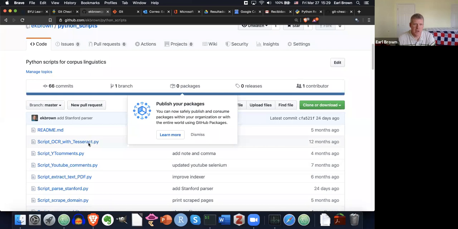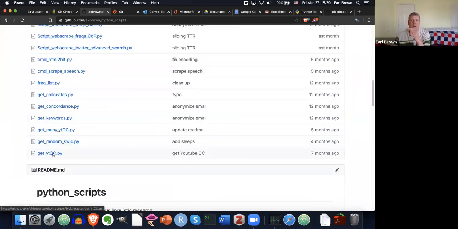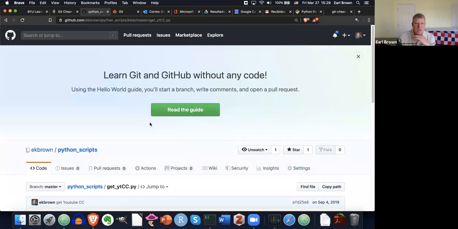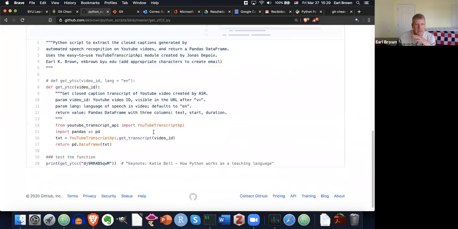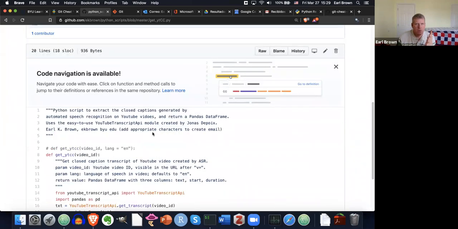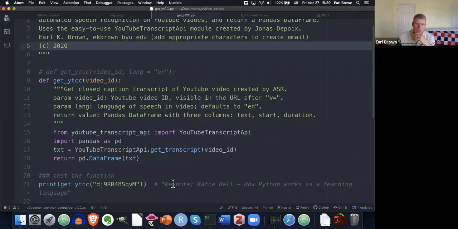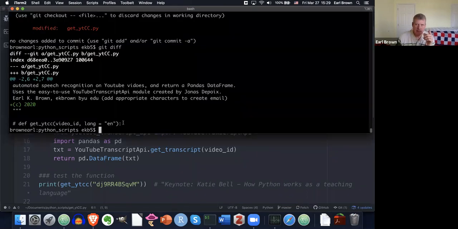Let me just real quick show you that what's out here on the internet right now does not have that change I just made. So right here, this is the same script, although I don't have the copyright 2020 here right below on line 5, right? But over here, I do. And I saved my file here on my hard drive and Git detected that change. It says, hey, there's been a change here.